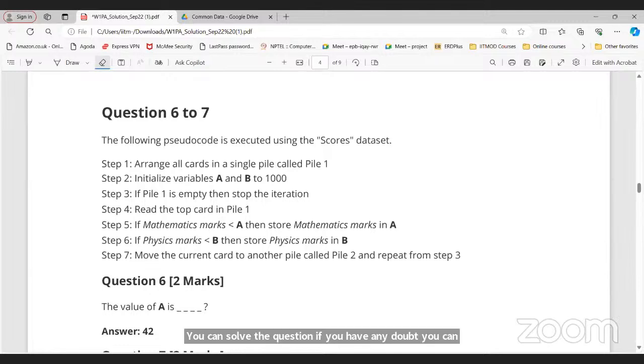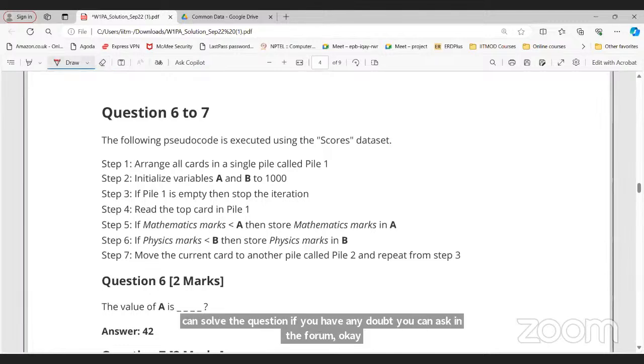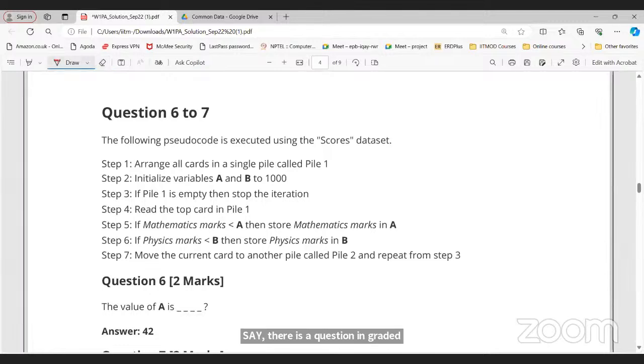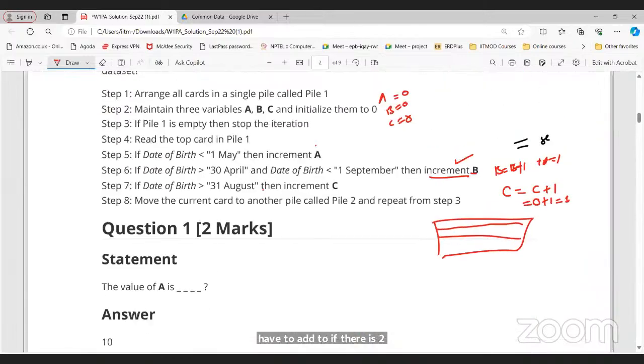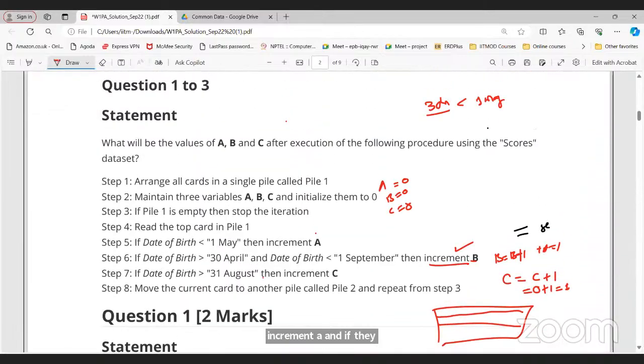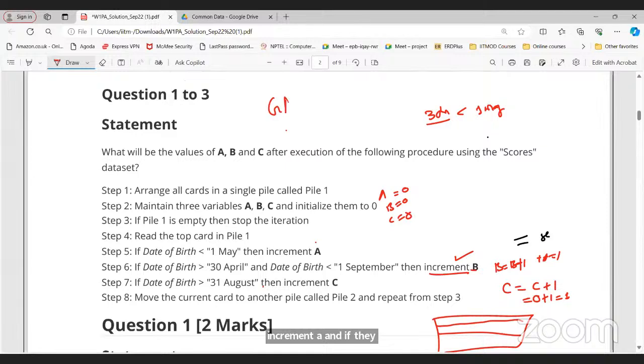There is a question in the graded assignment where we have to add if there is 215 total, then we have to increment A. But that is a graded assignment question, so we cannot discuss that question before the deadline. But if you have understood this, there is a question in which we have to add 250.